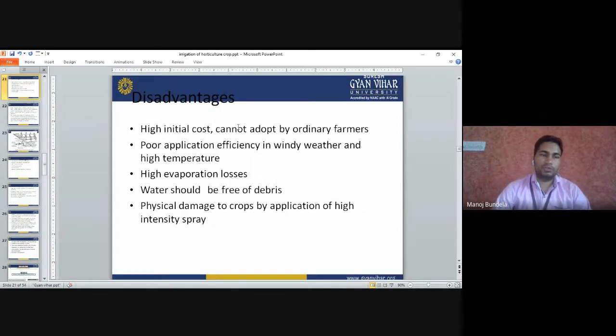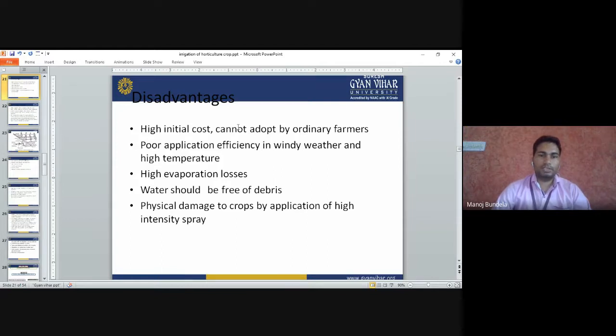Disadvantage: high initial cost. Whenever we go for establishment of sprinkler irrigation, the initial cost is very high and cannot be adopted by ordinary farmers. Farmers who have small land or who do not have so much money can't afford sprinkler irrigation.